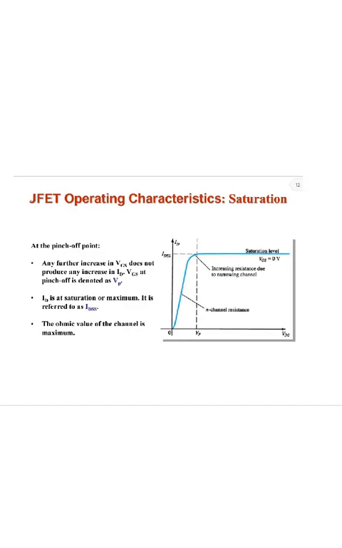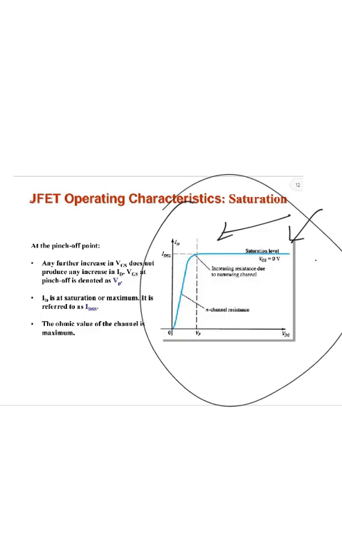Next is JFET operation characteristics in the saturation region. At the pinch-off region, any further increase in VDS does not produce any increase in ID. You can see here, once it gets pinched off, further increase does not produce any increase in ID. So ID attains a saturation level or maximum level. It is referred to as IDSS. The ohmic value of the channel is maximum.